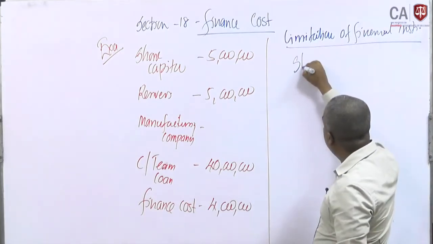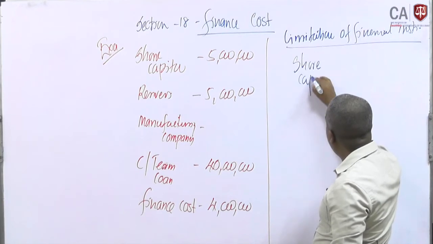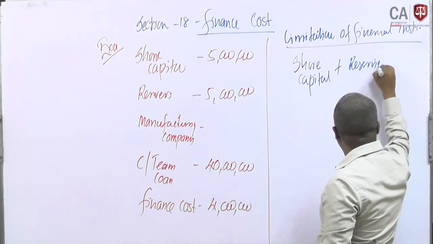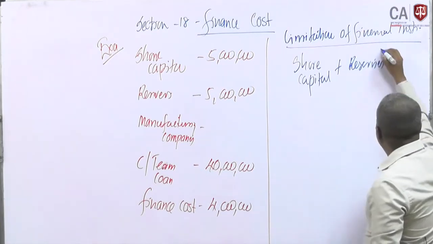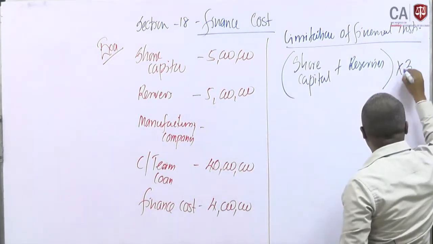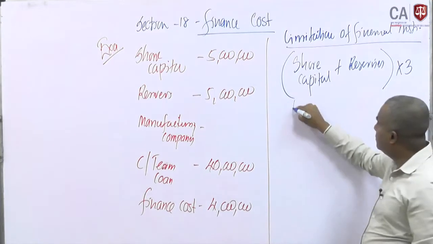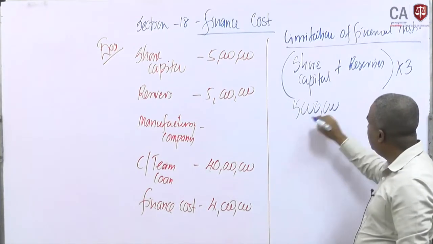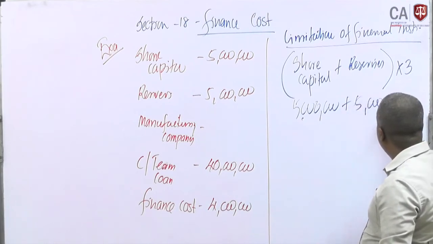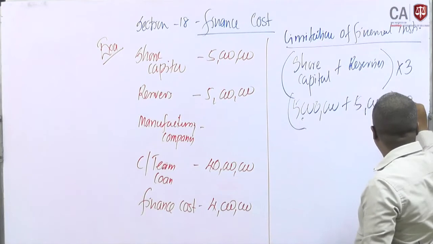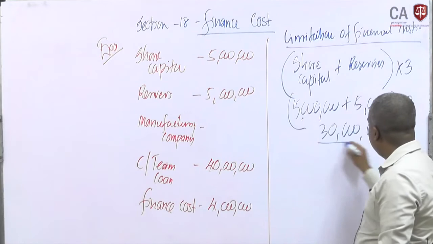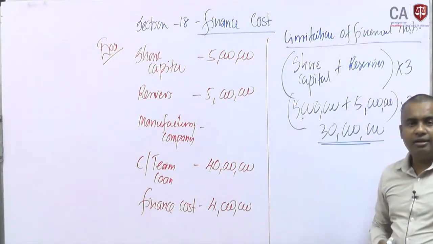Share capital plus reserves into 3, because this is a manufacturing company. Share capital is 5 million plus reserves is another 5 million, into 3, 30 million. Up to 30 million, there is no issue, they can take the finance cost.